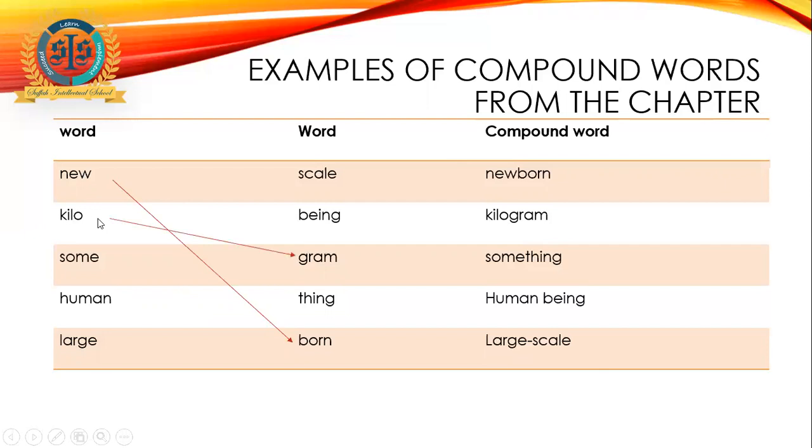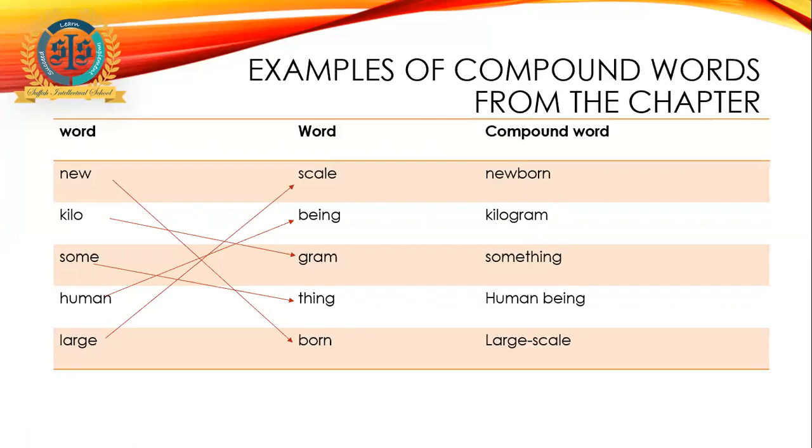Kilo will combine with gram to make kilogram. Some will combine with thing to make something. Human will combine with being to make human being. Large is combined with scale to make large-scale. Now, if you see, newborn, kilogram, and something are closed compound words. They have no space in between them. They are glued together, joined together. But human being is an open compound word in which human and being are written separately. Large-scale is a hyphenated compound word because there is a hyphen between large and scale.